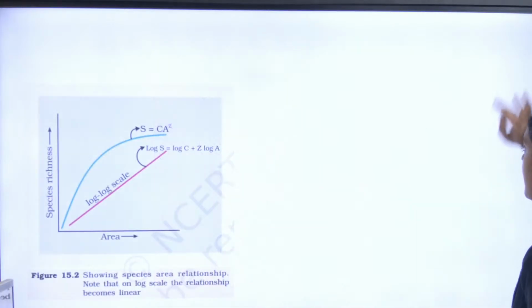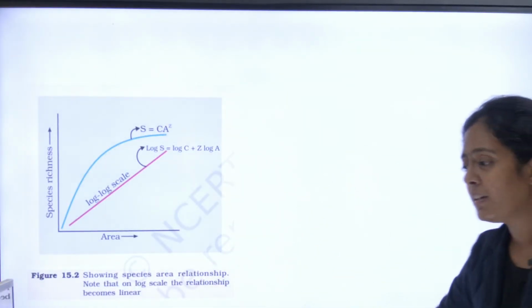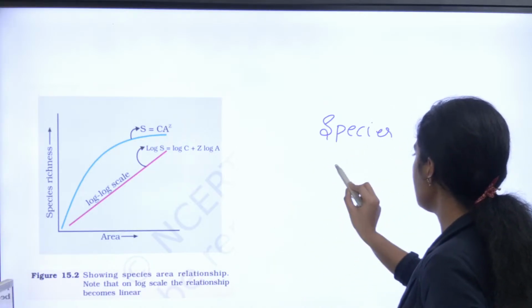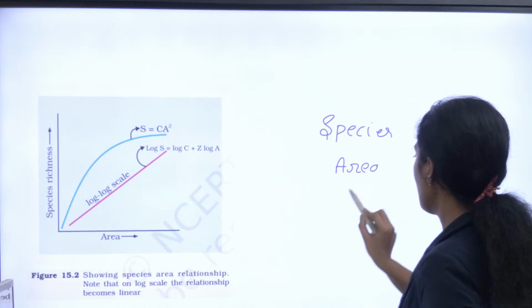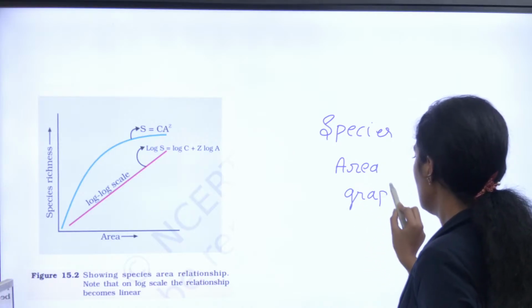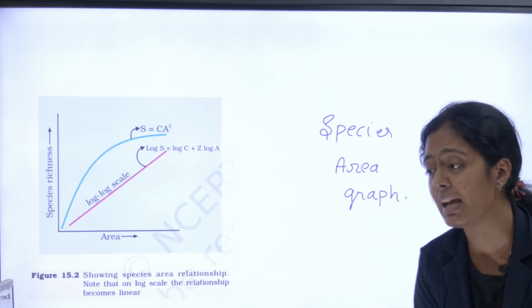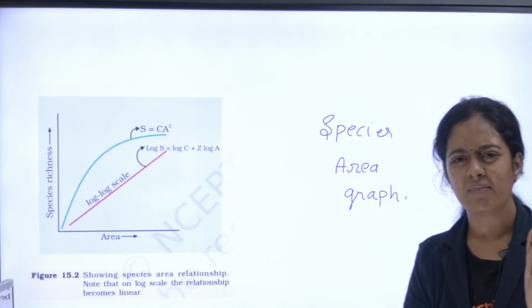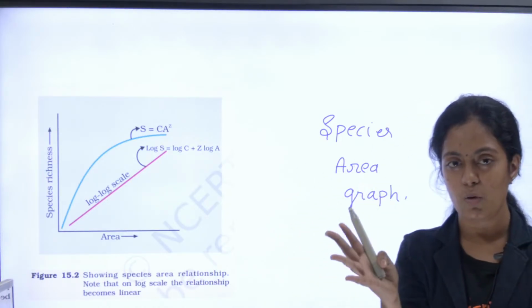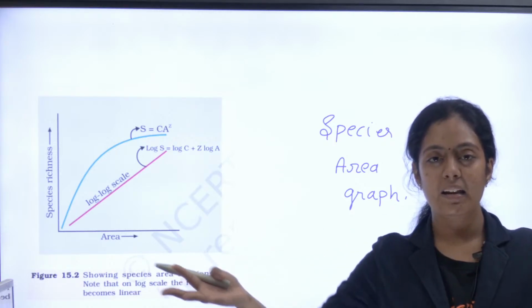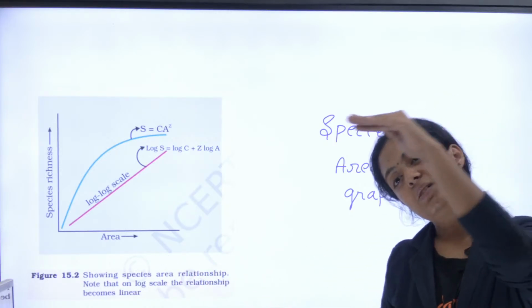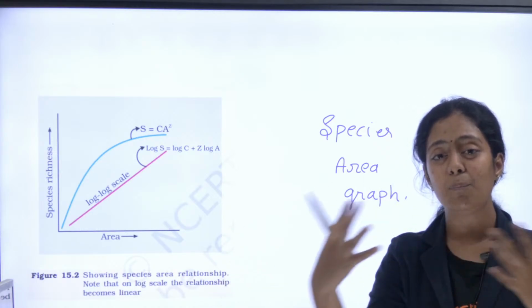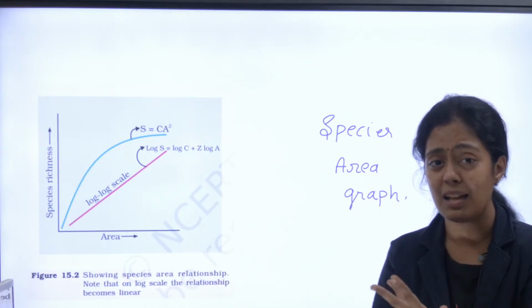Yes, this is one more thing. This is the species area graph. This comes in biodiversity and conservation. What they say is very easy. When the area increases, think clearly, the area keeps increasing, then what happens? The number of species also increases, and the species get a place to continue their life.